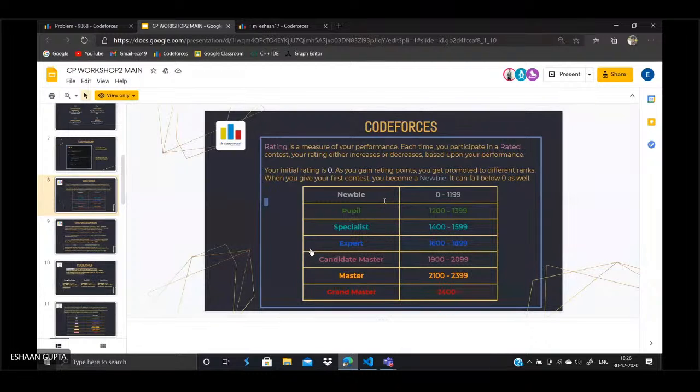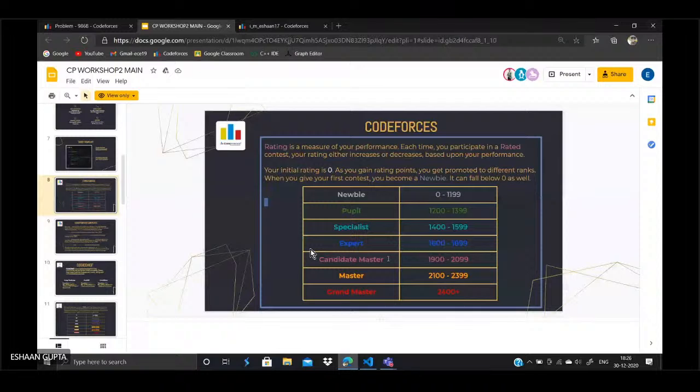Once you cross 1900, you become a candidate master. And then after crossing 2100, you become a master. And when you reach this 2400 plus mark, you become a grandmaster. And this is considered a brilliant achievement, right? So this is for the rating system.